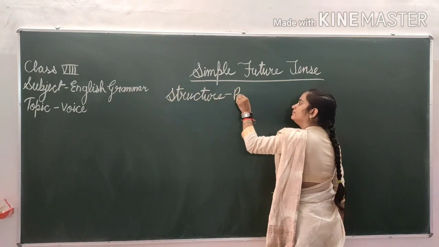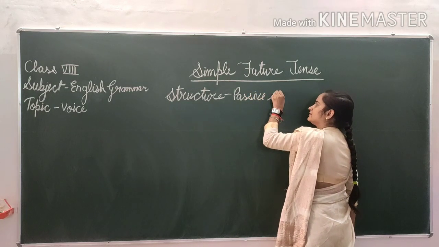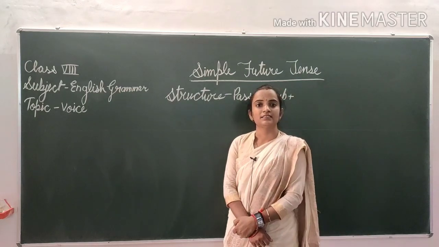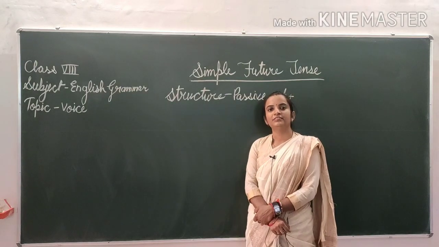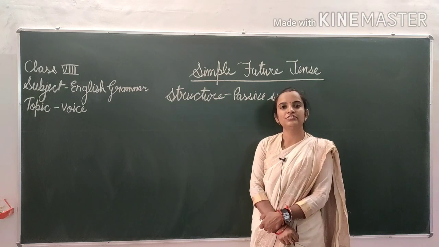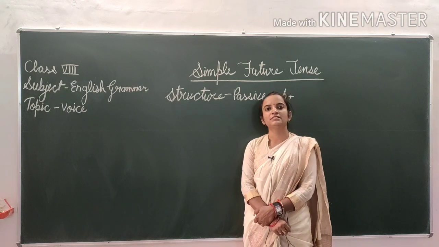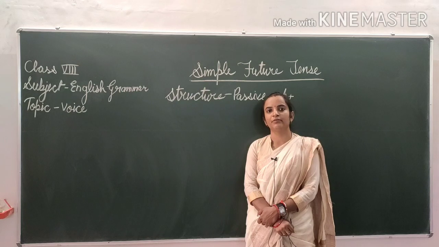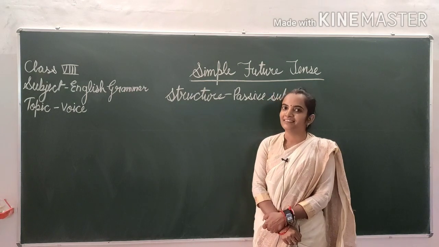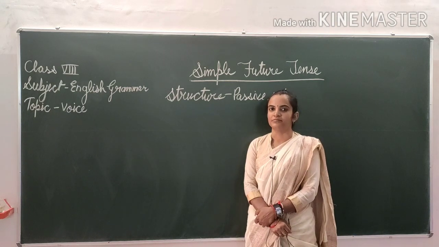Firstly what will become? Passive subject, which is actually the object of the direct sentence. And then after will be or shall be. We will use shall be with I and we, and with the rest of the subjects we will use will be, and then after that MB3 and then by, and after that passive object.